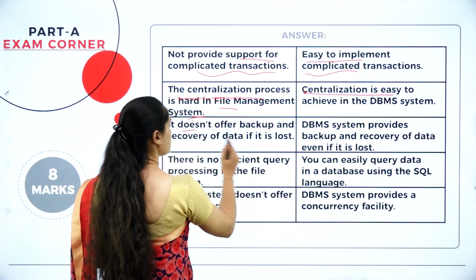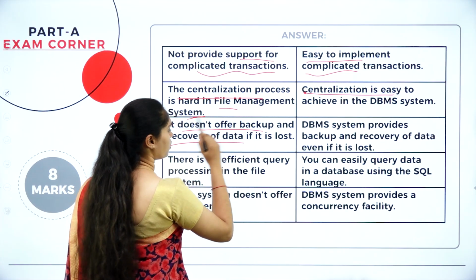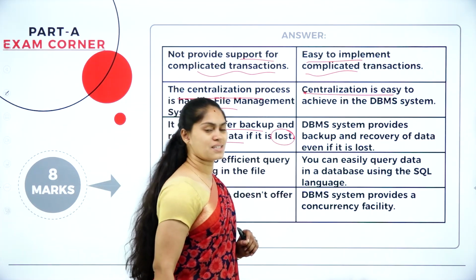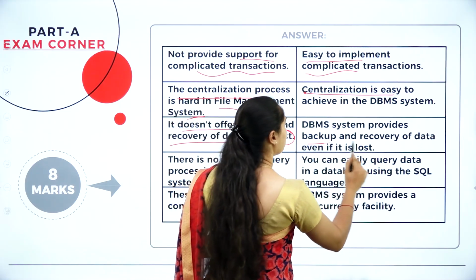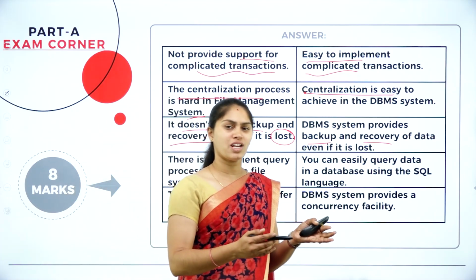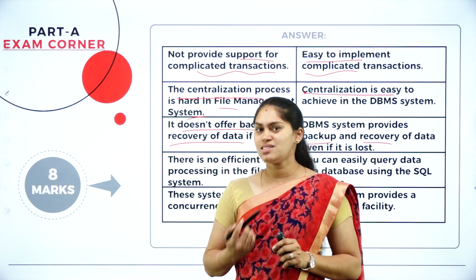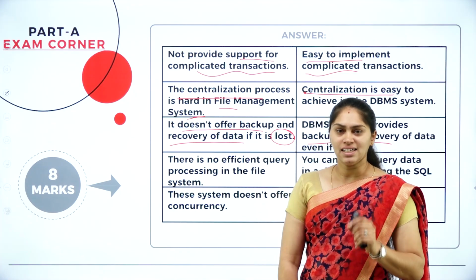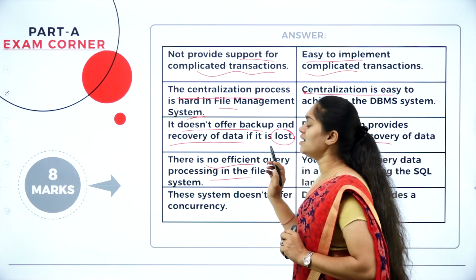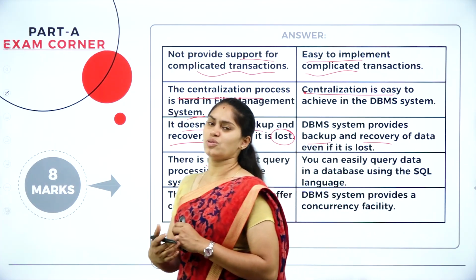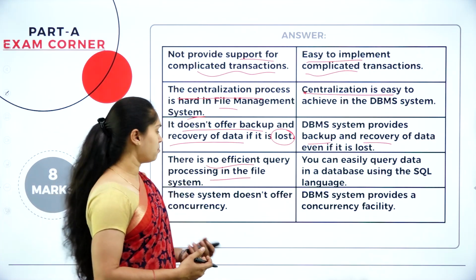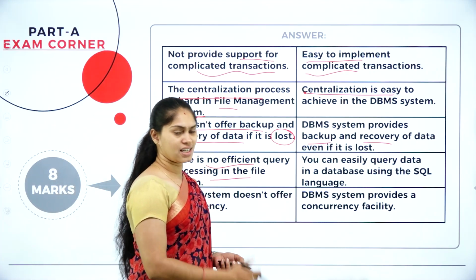After that, the file system does not offer any backup or recovery of the data if something goes wrong or if the data is lost. But you can get backup and recovery of the data even if it is lost in the DBMS. Why? Because we are storing this data in more than one server, so it will give back the content which is already lost. There is no efficient query processing in the file system for searching or to improve efficiency. You can't expect a more efficient way of processing the data in the file system.